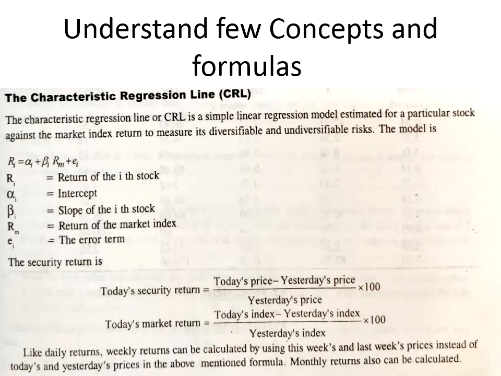See, now what I am telling you, please understand, students, the security return, how do you compute that? So today's security return is equal to today's price minus yesterday's price whole divided by yesterday's price multiplied by 100. Why am I multiplying it by 100? I want it in percentage, right? So similarly, today's market return is equal to today's index minus yesterday's index divided by yesterday's index multiplied by 100.